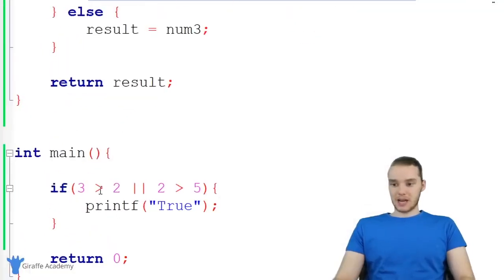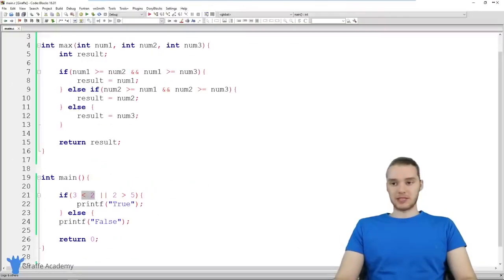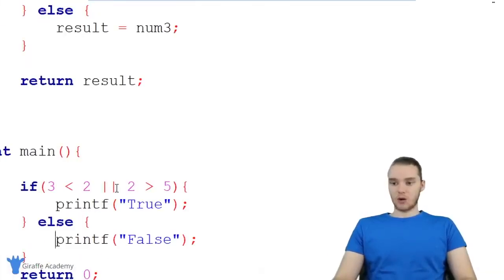But if I was to make this guy false, so if I made this 3 less than 2, now it's not going to print out true, and we can just print out false. So now we're going to end up printing out false because both of these guys are false. You can see down here we're saying false. So the difference between and or: when we have and like this, both of these conditions have to be true in order for the whole thing to be true and for us to execute this code. When we have or, only one of these guys has to be true. So that's kind of the difference there.